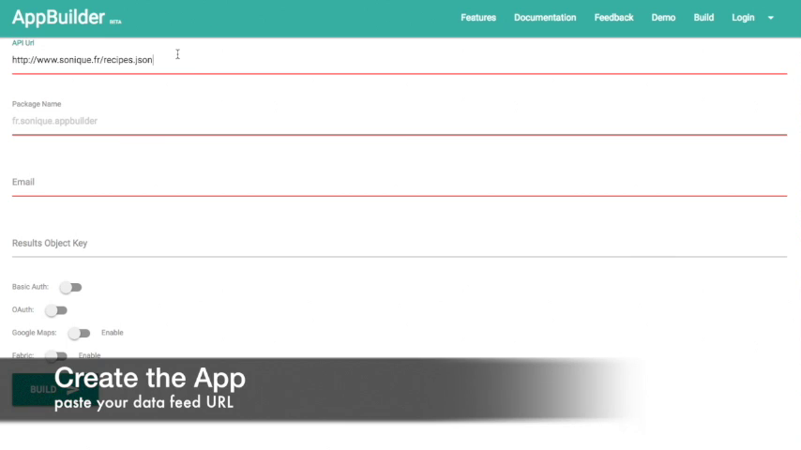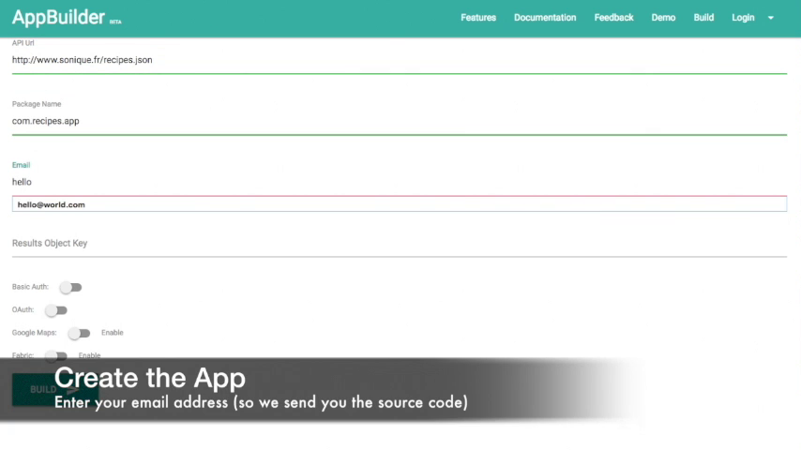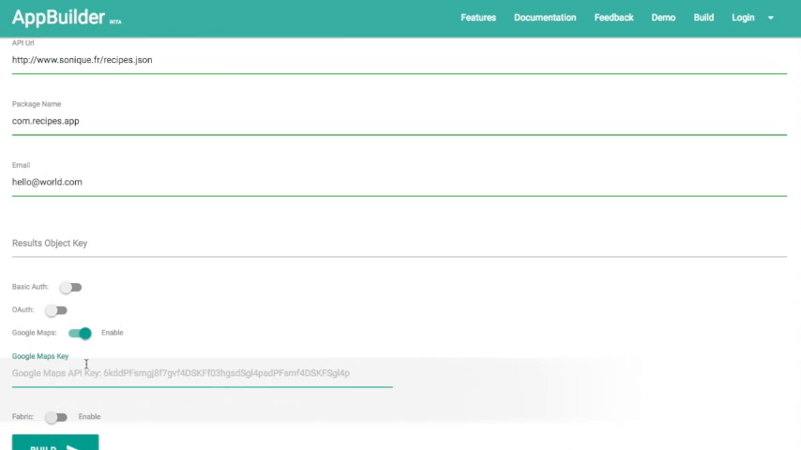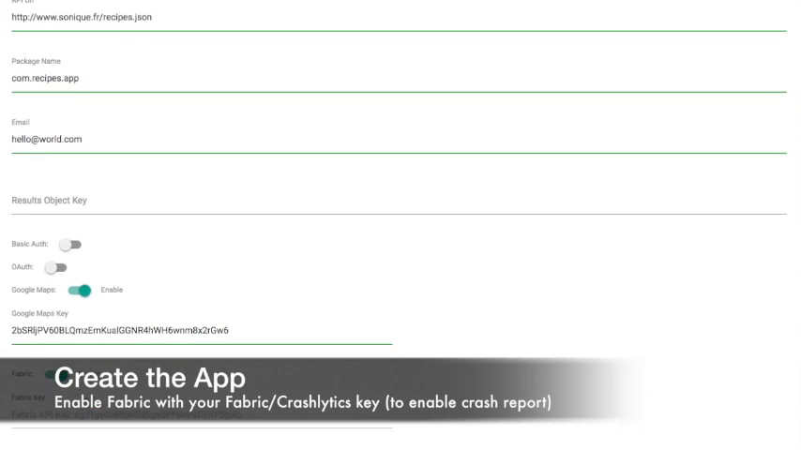We fill up the URL, then the package name, and your email address to send you the source code. And we can enable optional parameters, such as Fabric Crashlytics or Google Maps.